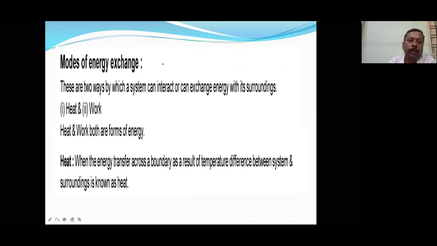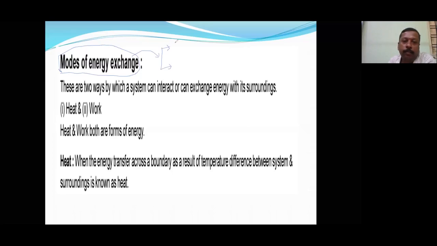Now, very important for the numerical part. As of now, we have studied the simple theory part. Modes of exchange of energy. Once I say exchange, one will be losing, one will be gaining. So how many people must be there for exchange? Minimum how many? For exchange, there should be two things minimum. What are those two things?